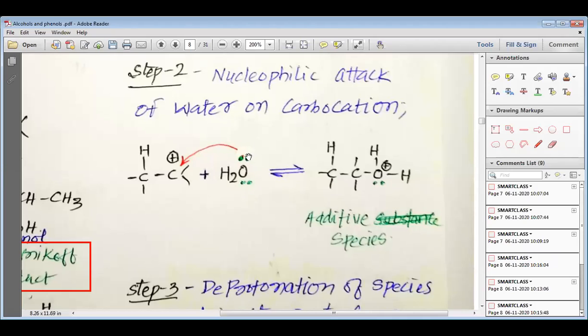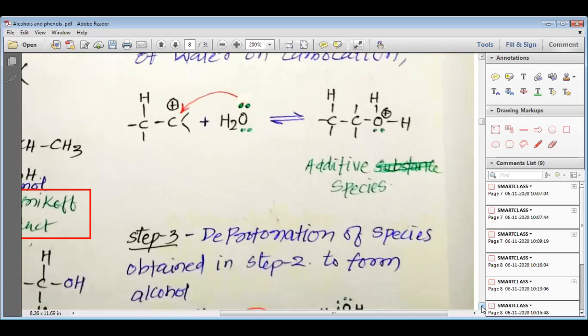The extra electrons which are present on oxygen attack the carbon which is having positive charge, and water itself as a molecule is added to the carbocation. And this is how we get an additive species which is having positive charge on oxygen. You can see that this oxygen loses its 2 electrons to make an extra bond with this carbon. And that is why here we have shown 4 electrons, but here we have shown only 2 electrons.